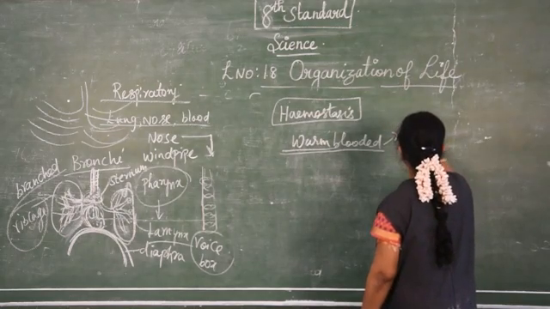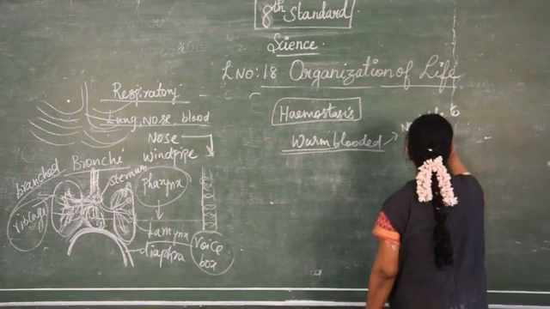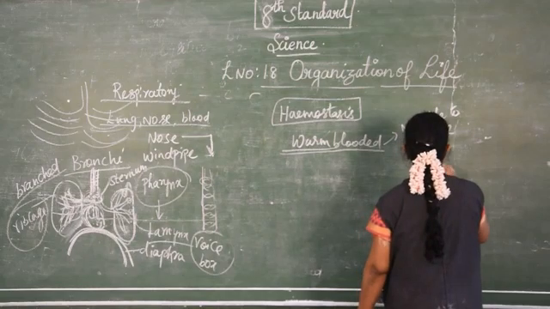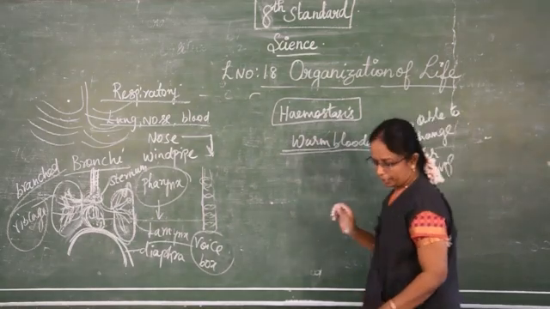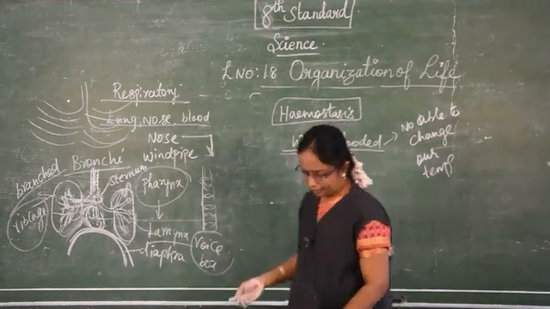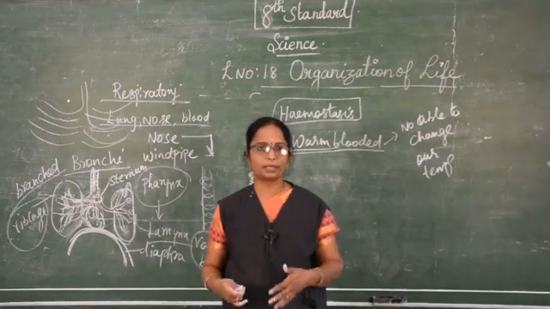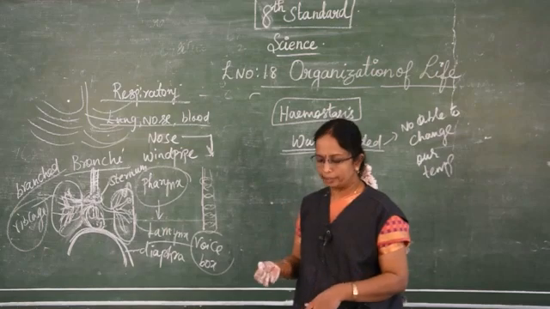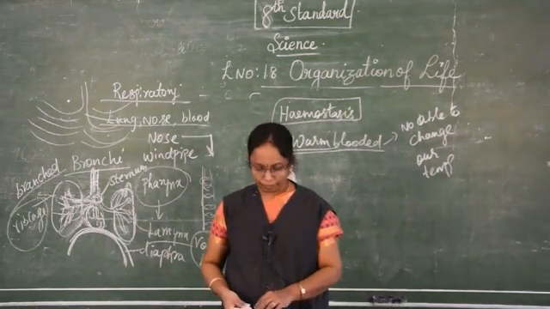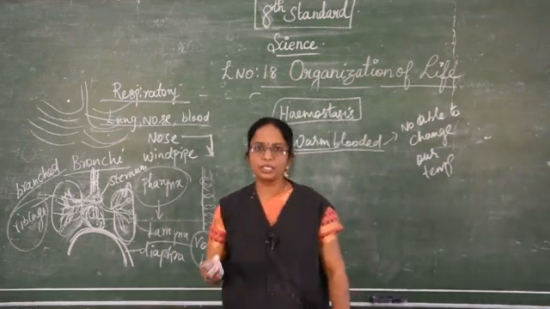We are not able to change our body temperature according to the environment. So we are said to be warm-blooded. Mammals are capable of maintaining a constant temperature. If we fail to do this, what will happen? Either death or disaster will happen. If we are able to maintain this constant temperature, we can survive.